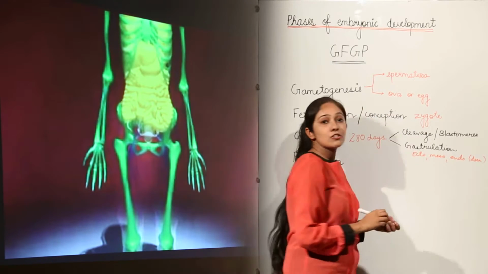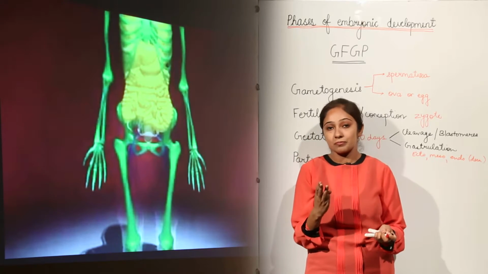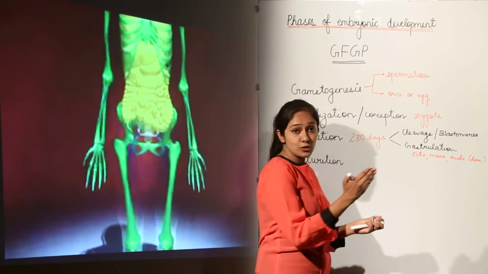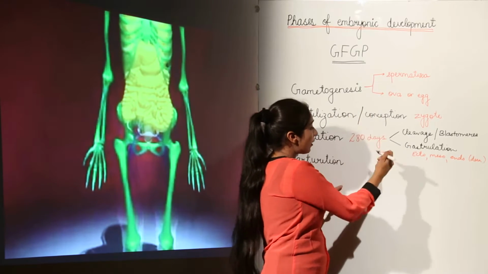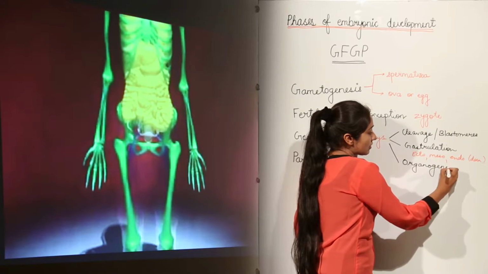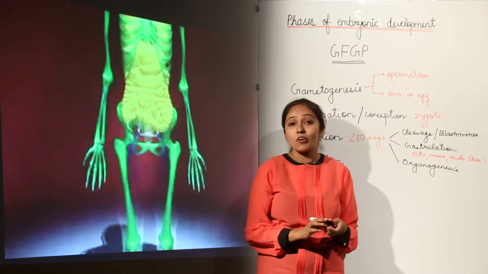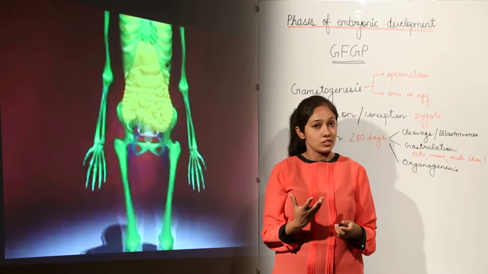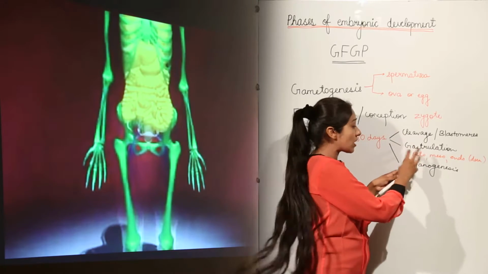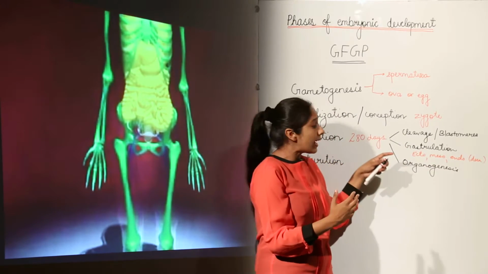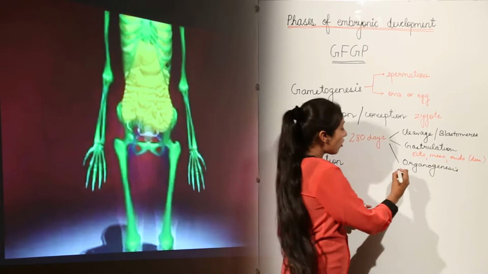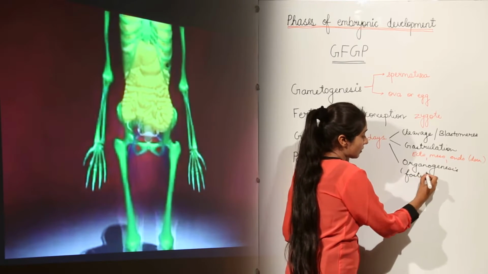Alright. So gastrulation means the formation of 3 germ layers of the body, and after the formation of 3 germ layers, we have the next subphase which this growing embryo enters, that is organogenesis. In this stage, the organs of the body are formed, the basic features of the body are formed. So this is also an important phase. When these basic structures and organs are formed, at this stage we call the human embryo a fetus.